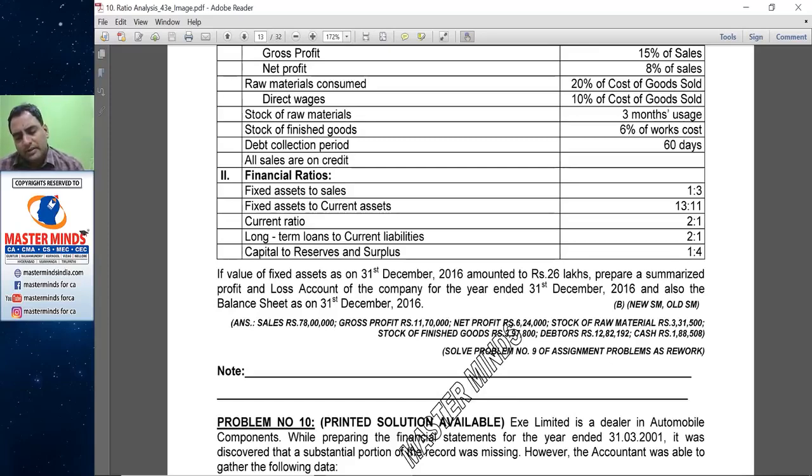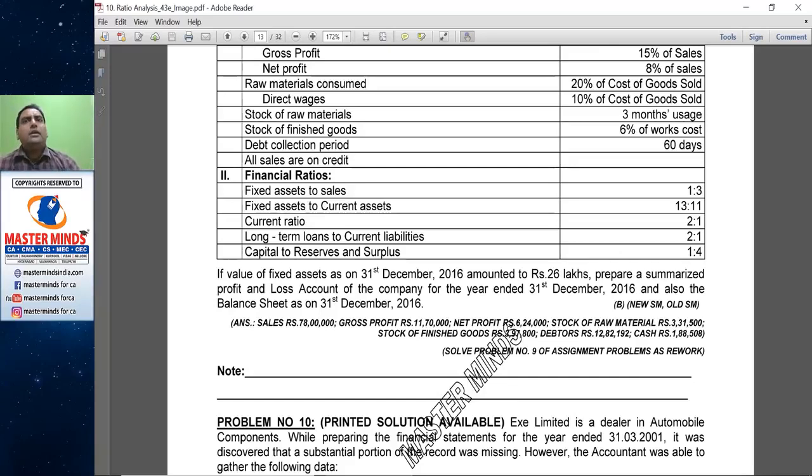They have given financial ratios: fixed assets to sales, fixed assets to current assets, and the current ratio, with which, if you have the current assets, you can find current liabilities.